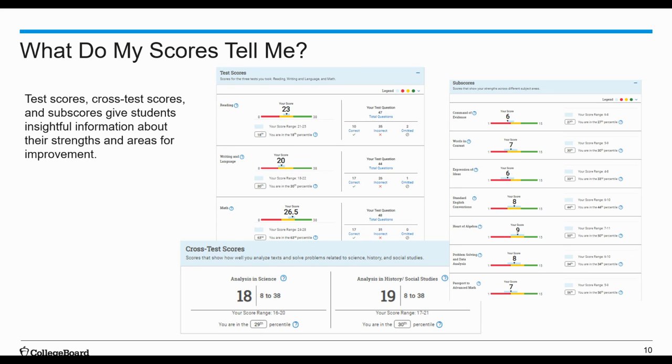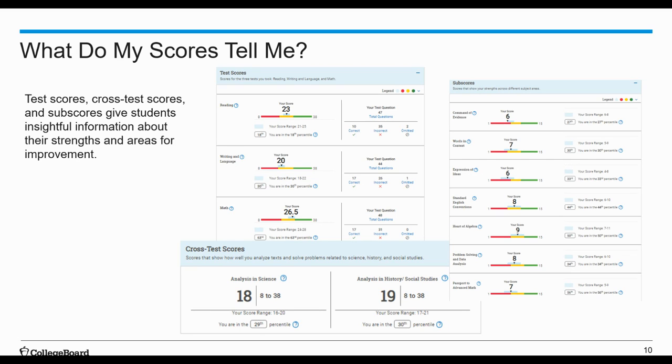In the sample on the slide, Ima got a 7 and he is in the yellow on words in context, but he earned a 9 and is in the green on command of evidence. So he has a pretty strong idea of where he falls as far as strengths and weaknesses and what he needs to work on to improve. And you'll have all of this information as well, so you know what sections in particular you need to improve upon.